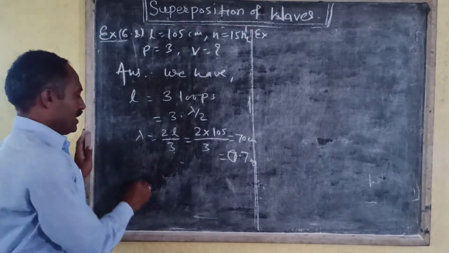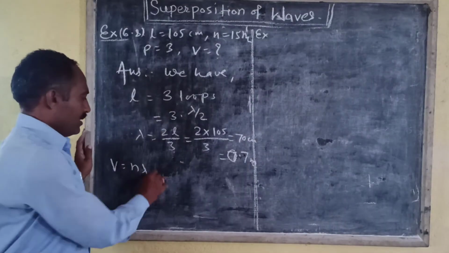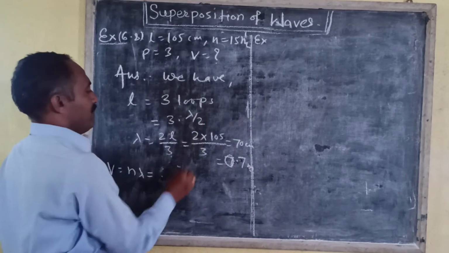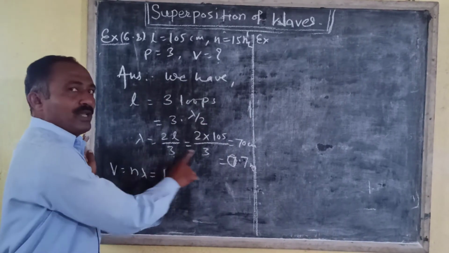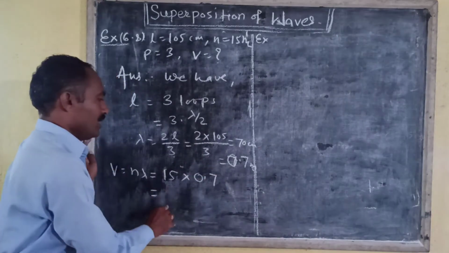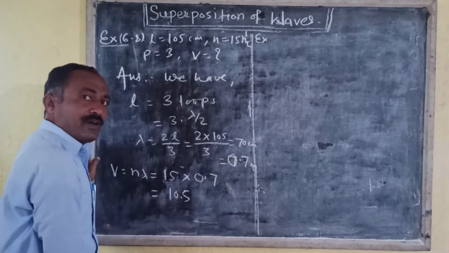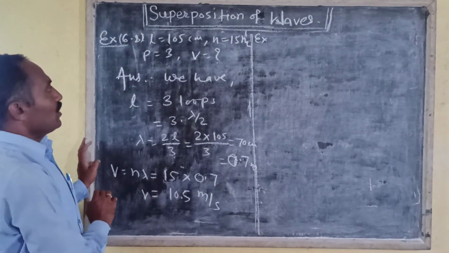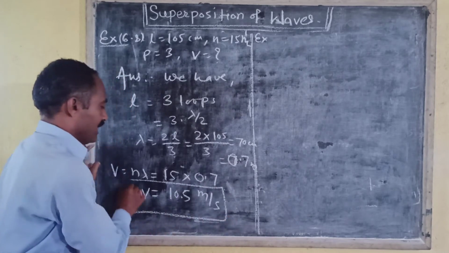Now, the velocity can be given by V is equal to N lambda. Here, the wavelength lambda is equal to 0.7 meter, the frequency is 15, multiplied by the wavelength 0.7. Here we get 10.5 meter per second. Here we have to calculate V, and V is equal to 10.5 meter per second.